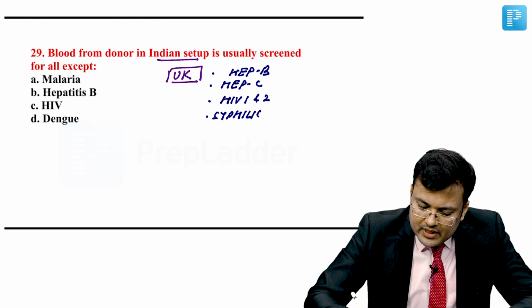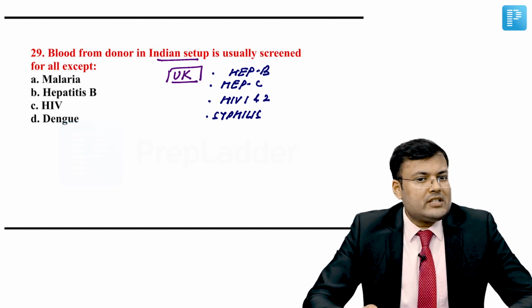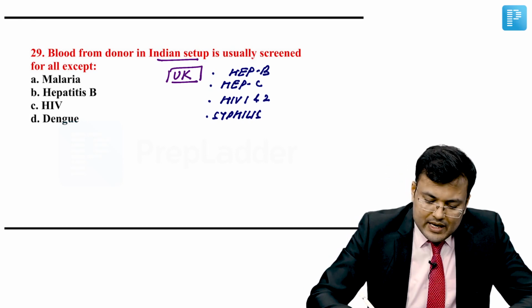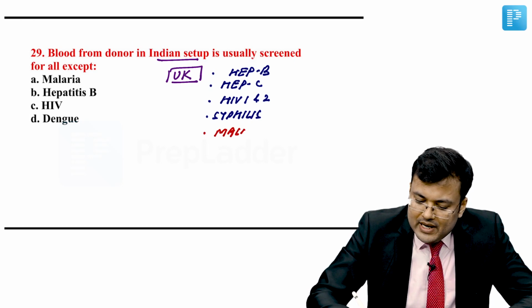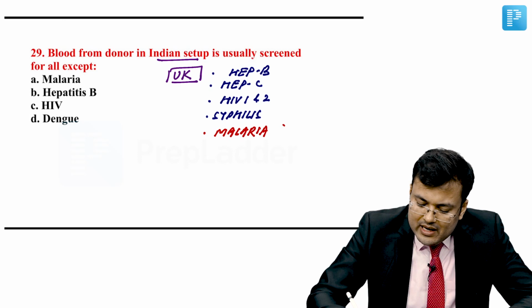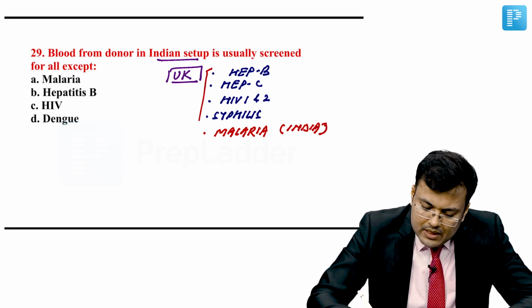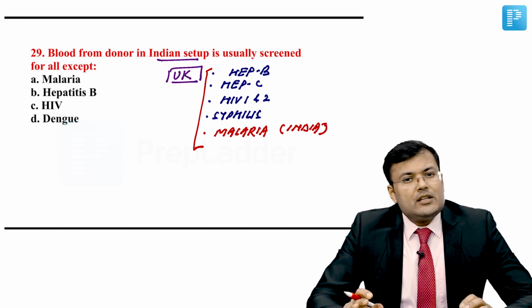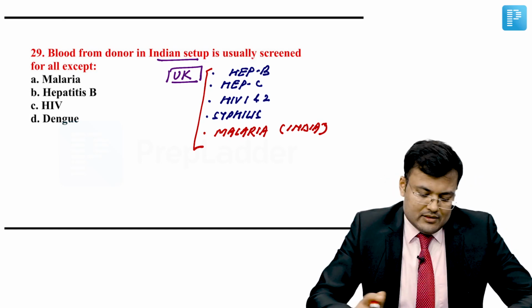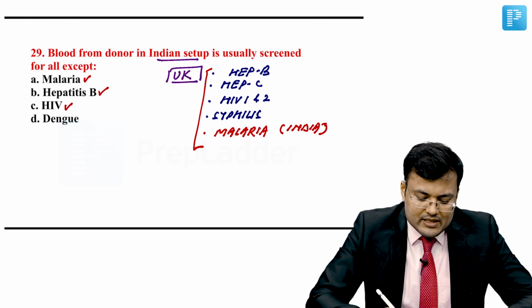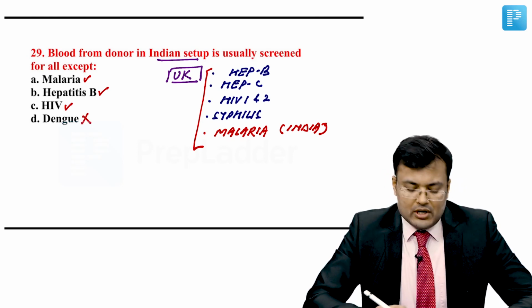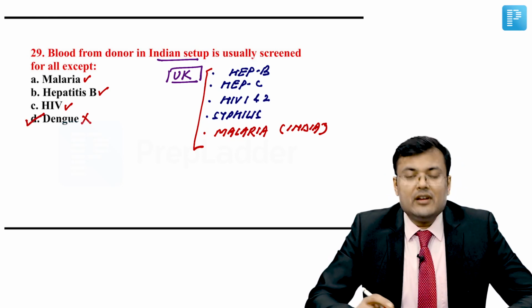In India, the blood from a donor is also screened for malaria. So malaria is added in India. Simple. But screening is not done for dengue. Clear? So for malaria it's done, for hepatitis B it's done, for HIV it's done, for dengue it's not done. So the correct answer for this question is D.